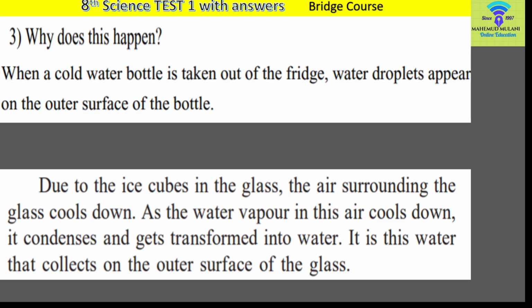As the water vapor in this air cools down, it condenses and gets transformed into water droplets. It is this water that collects on the outer surface of the bottle. Whenever the word glass is there, you can replace it by bottle, and whenever the word ice cube is there, you can replace it by cold water. Your answer is ready. Some changes must be made in order to write the correct answer, and I have already explained what changes should be there. You can write by listening to those changes again and again.